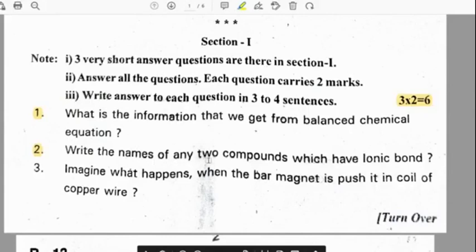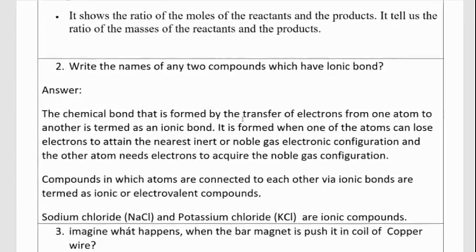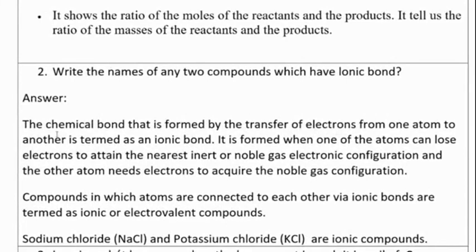Write the names of any two compounds that have ionic bond. The chemical bond that is formed by the transfer of electrons from one atom to another is termed as an ionic bond. It is formed when one of the atoms can lose electrons to attain the nearest inert or noble gas electronic configuration, and the other atom needs electrons to acquire the noble gas configuration.